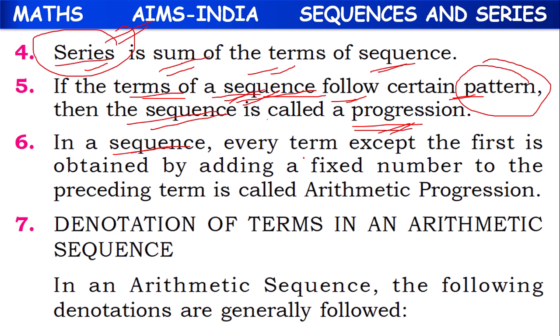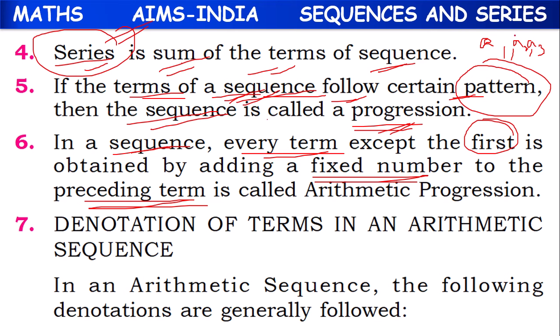In a sequence, every term except the first term, means except A1, the remaining terms, A2, A3, are obtained by adding a fixed number to the preceding term.